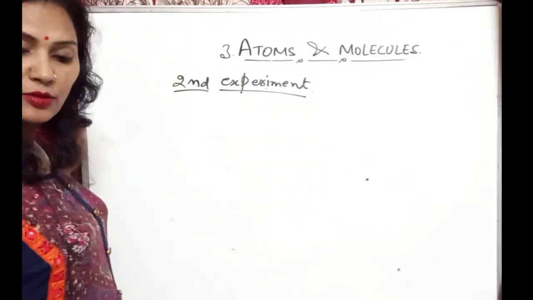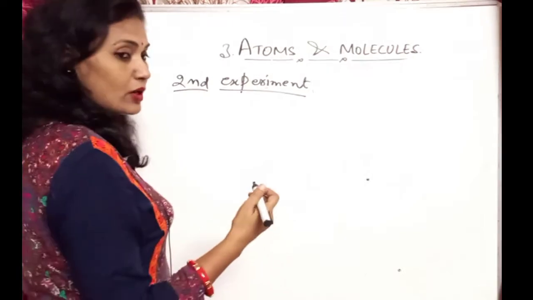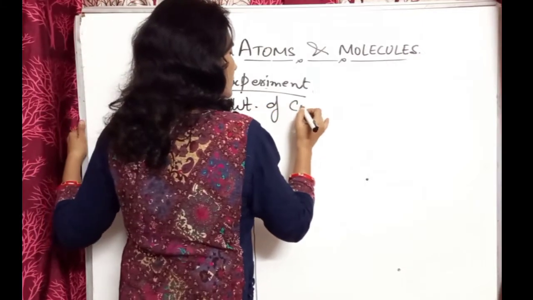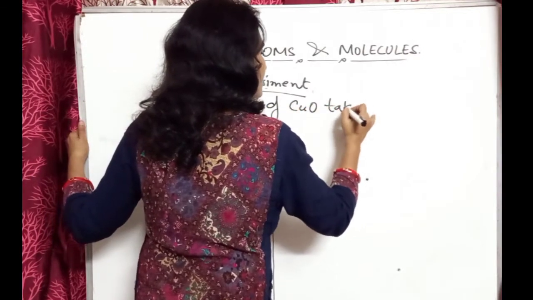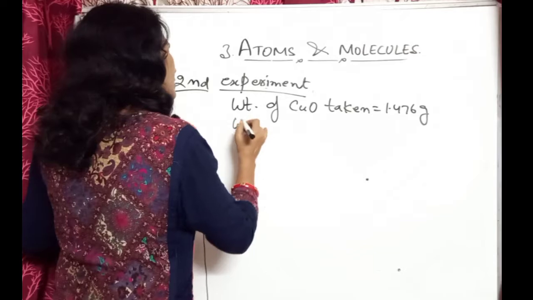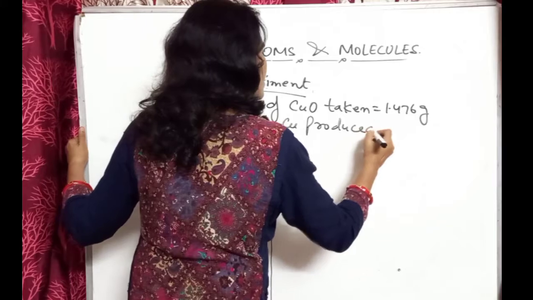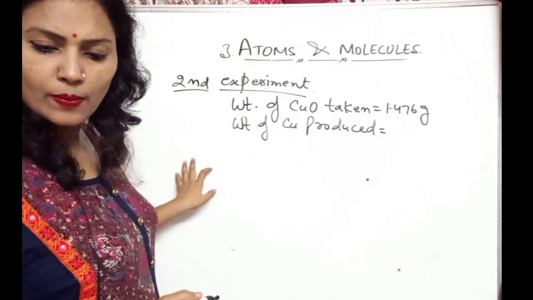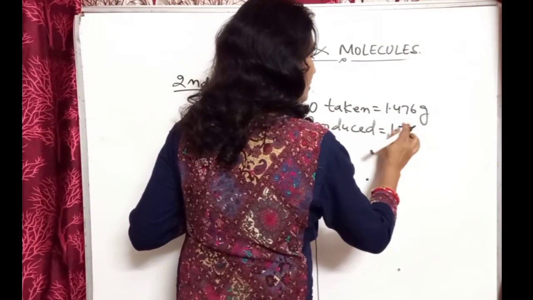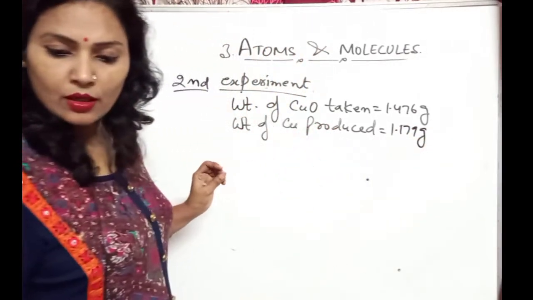In the second experiment, the weight of copper oxide taken equals 1.476 gram, and the weight of copper produced equals 1.179 gram.